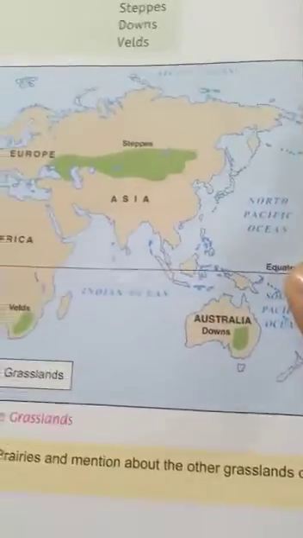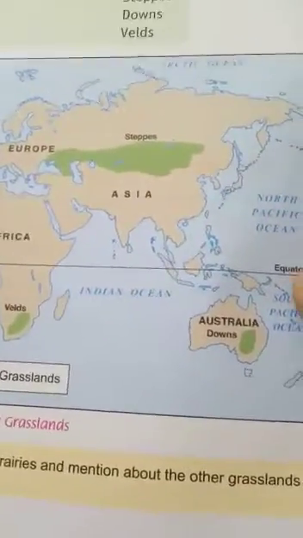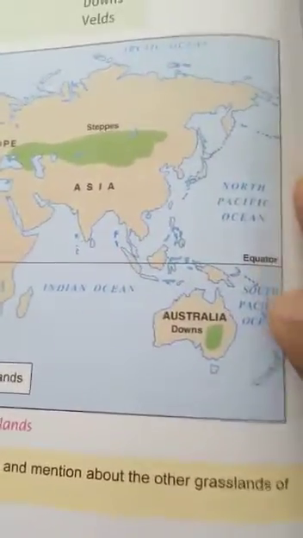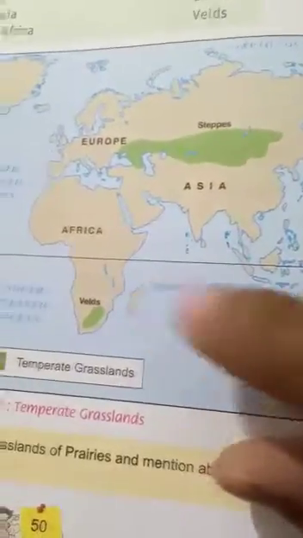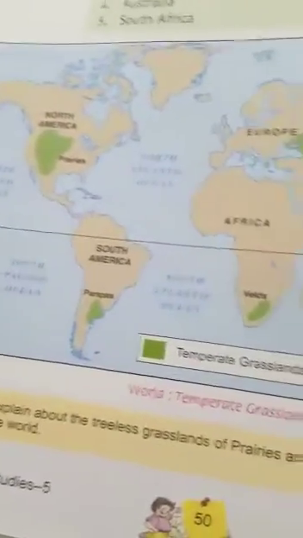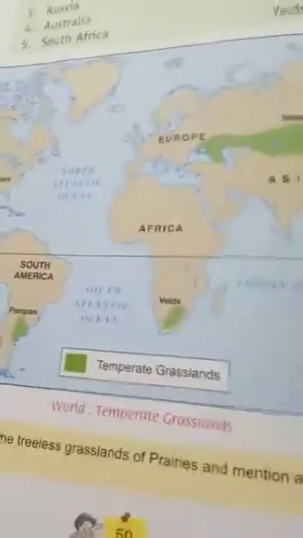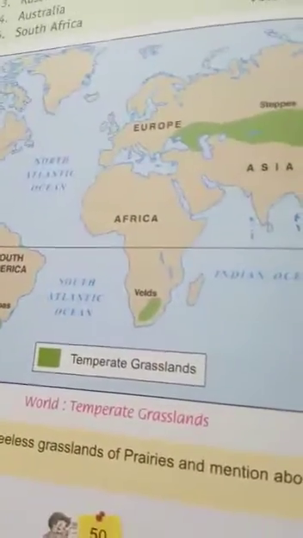So most of the grasslands of the world are found in the temperate zone. The green colors you are looking at all belong to the temperate zone, and on these temperate zones only grasses grow.